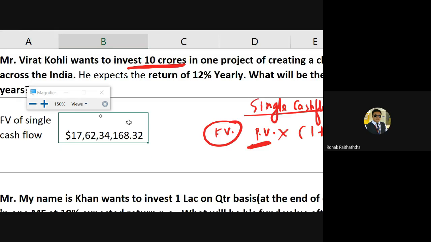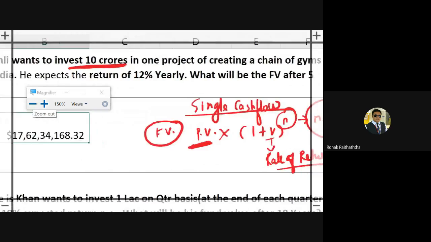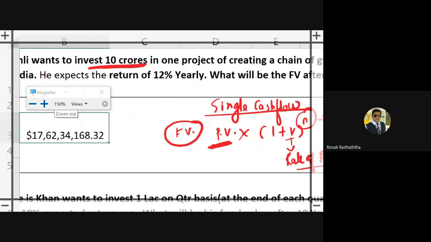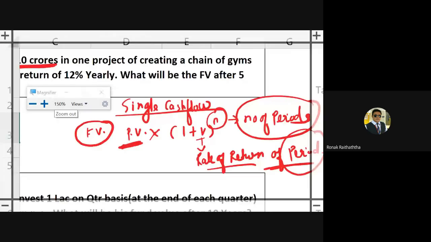Okay. Is it clear? May I have the confirmation from the students, please? Single transaction. And if you use the same formula here, this one, then you would get the same answer. You may check it again.